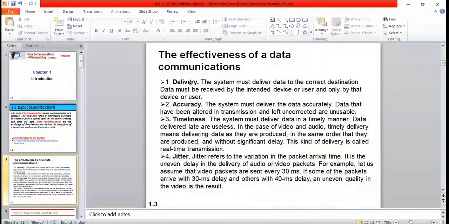These are the characteristics. Any data communication, either wireless or wired, has to follow these characteristics. You may get a question for 4 to 5 marks: explain the fundamental characteristics of data communication. We'll understand these characteristics one by one.